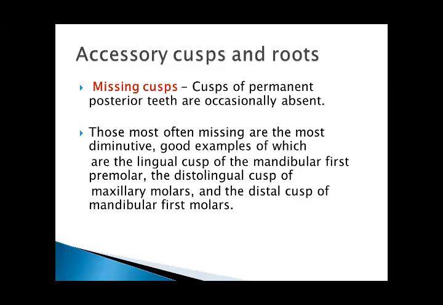Accessory roots and missing cusps. Cusps of permanent posterior teeth are occasionally absent. Those most often missing are the most diminutive, good examples of which are the lingual cusp of the mandibular first premolar, the distal lingual cusp of maxillary molars, and the distal cusp of mandibular first molars.